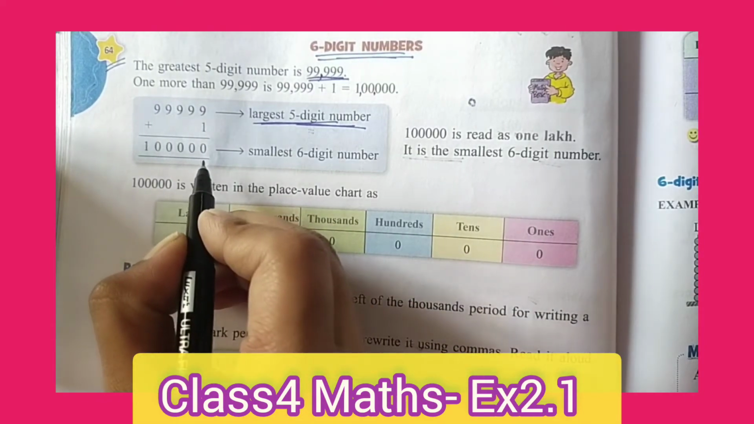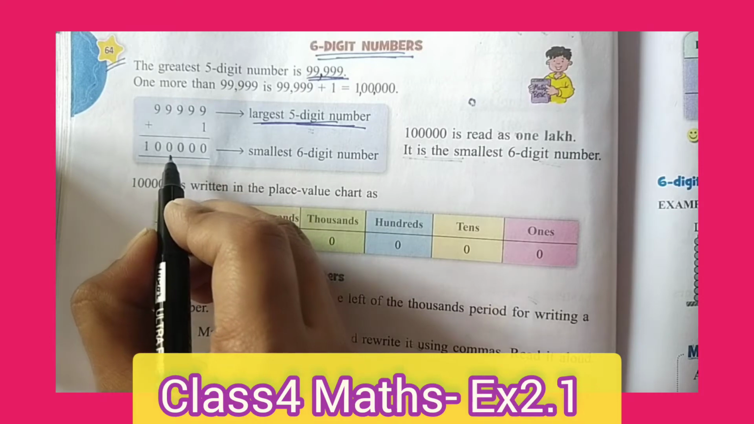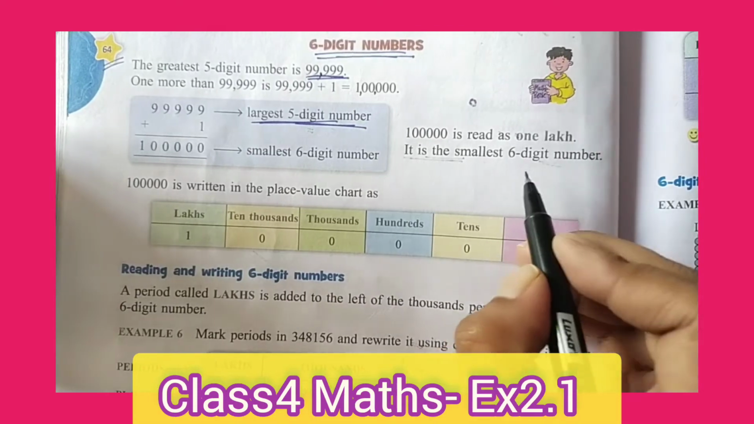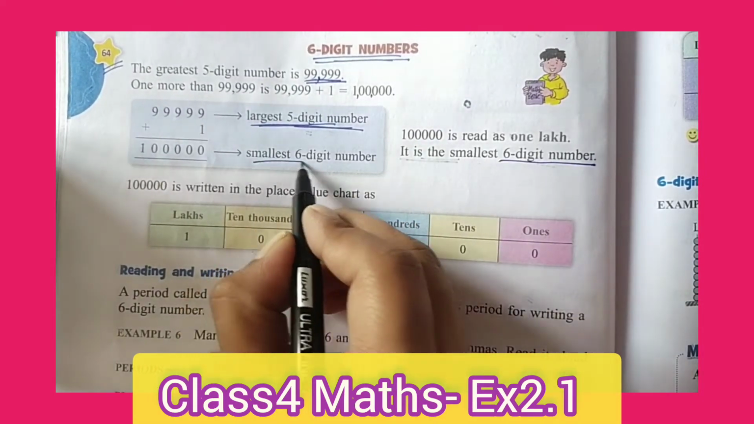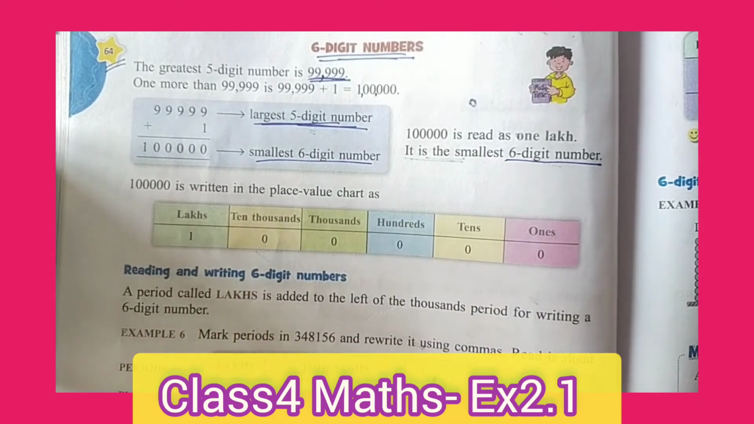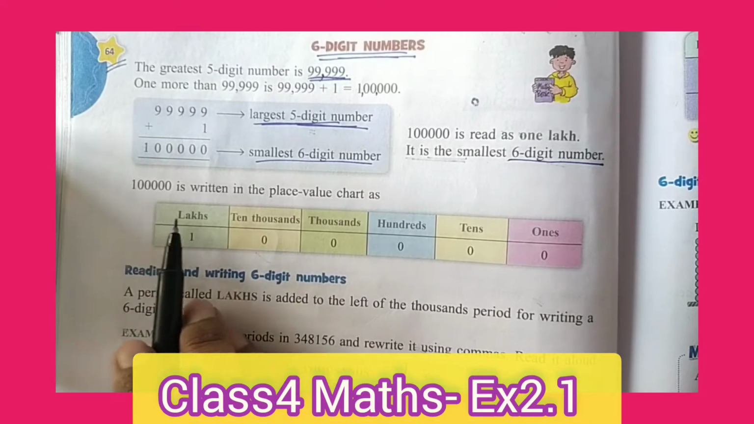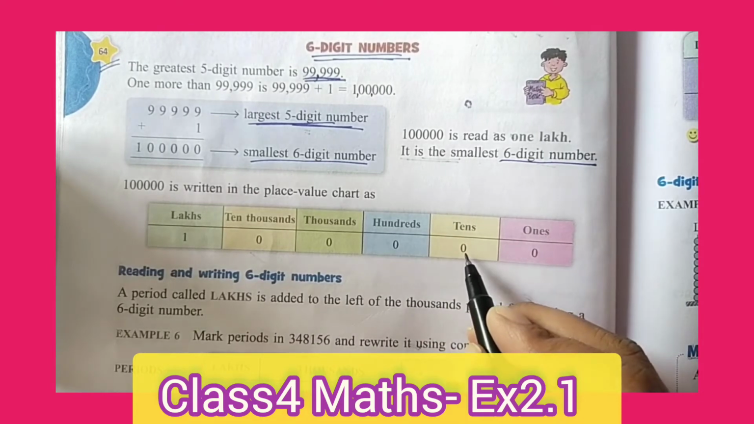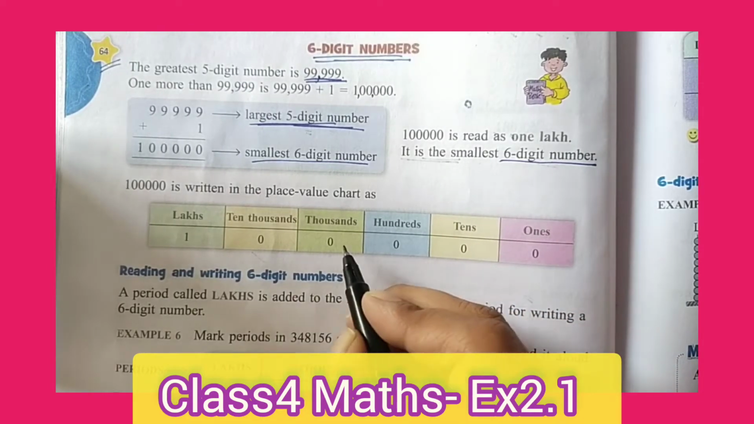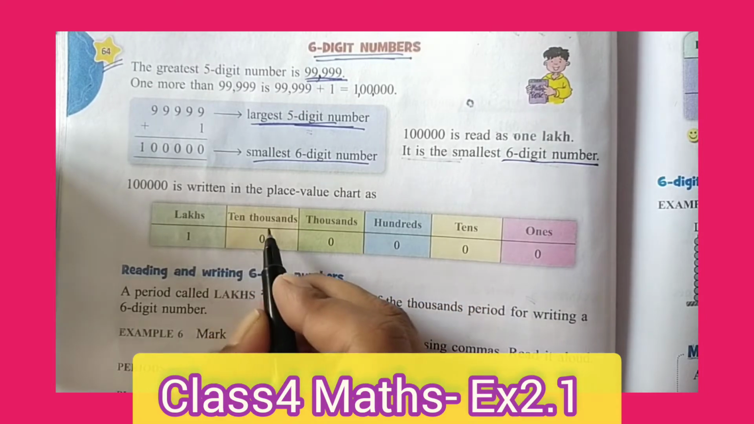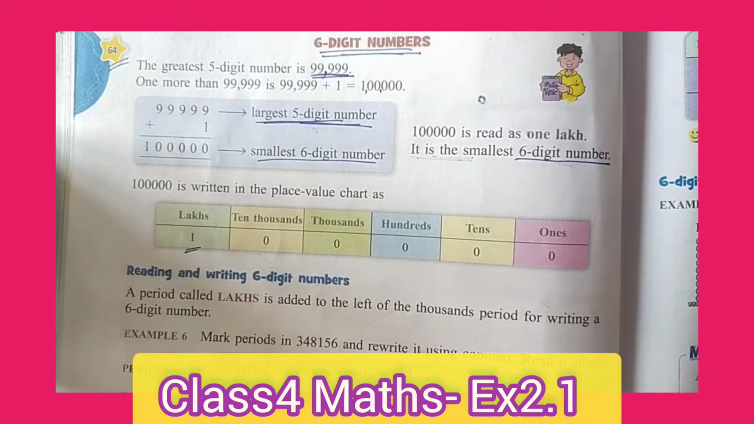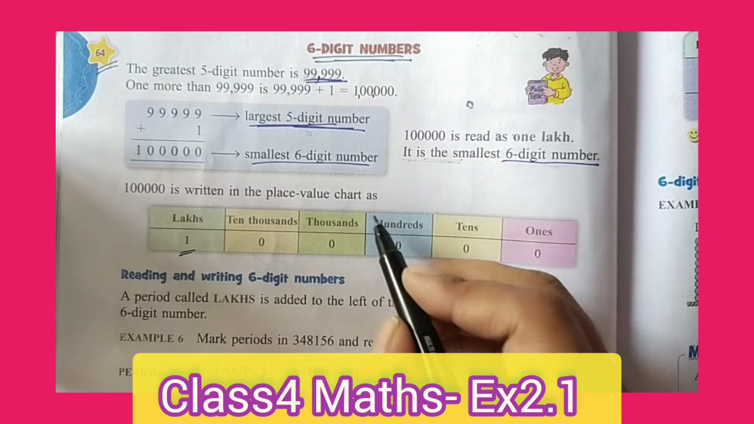Are there 6 digits? Let us check. 1, 2, 3, 4, 5, 6. So there are 6 digits. So 1 lakh is the smallest 6-digit number. We get this type of question in fill in the blanks, so we have to write the correct answer. 1 lakh is written in the place value chart as ones 0, tens 0, hundreds 0, thousands 0, 10,000s 0 and lakhs 1. It is a simple way of writing this in a place value chart.